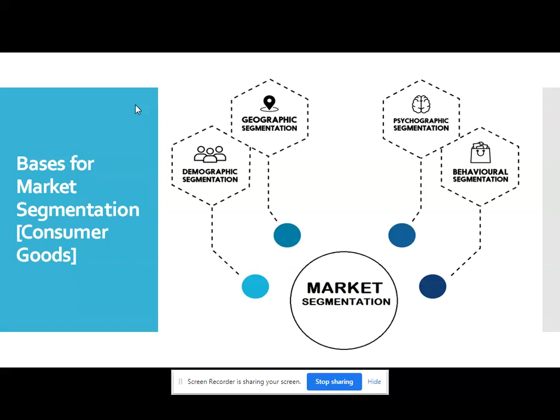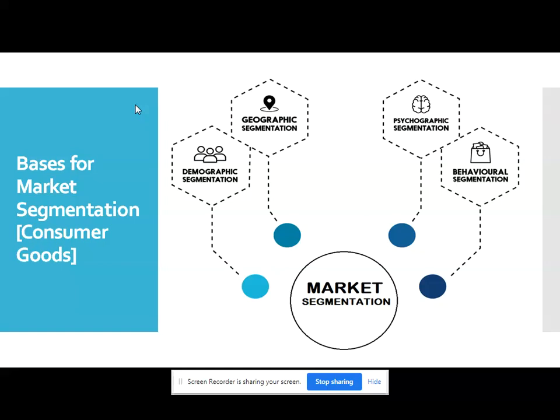So the people whose income is between 3 lakh and 8 lakh, I will assume that is my middle class group. And the people whose annual income is more than 8 lakh, I will define as the upper class group. So within these subgroups, similar characteristics are possessed, as I have distinguished on the basis of income. I can take another example. A person's hair color may be a relevant base for a shampoo manufacturer, but it is not relevant for a seller of financial services.